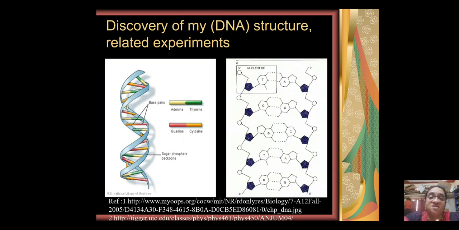Here is my structure. You can see that I am made up of a phosphate and a pentose sugar, that is 2-deoxyribose, and I am linked to a nitrogen base there. Sugar, phosphate and nitrogenous base, three together make up what is a nucleotide. And you can also see that adenine and thymine, the two types of nitrogenous bases, are paired with two bonds, and guanine and cytosine are paired with three bonds.